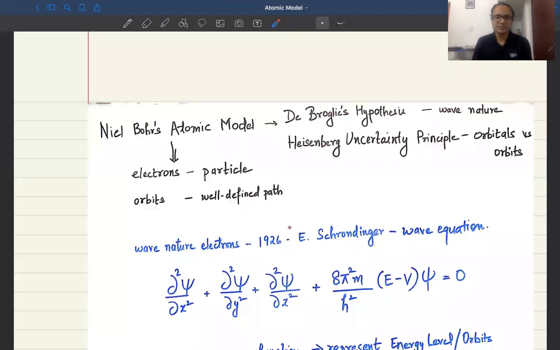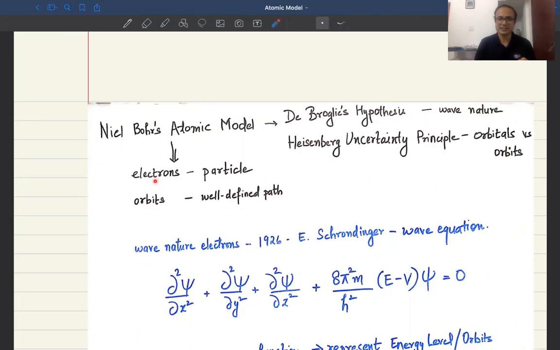Good morning, everyone. For the previous few weeks, we had been learning about the various atomic models, and recently we looked into Niels Bohr's atomic model, and we tried to discuss in detail the various features as well as the positive points and the negative points of the model. Particularly, I want to bring in today's session two important facts that come from Niels Bohr's atomic model.